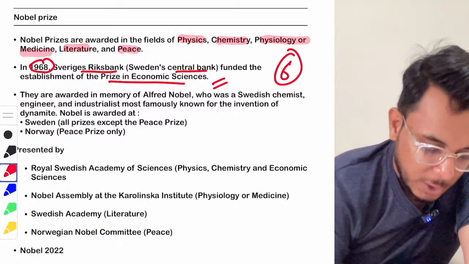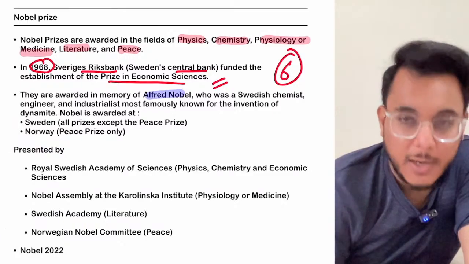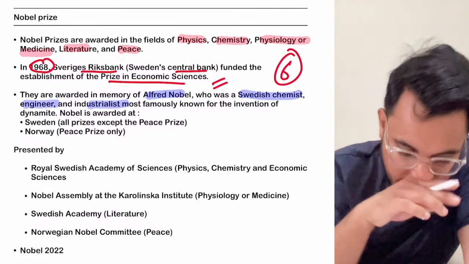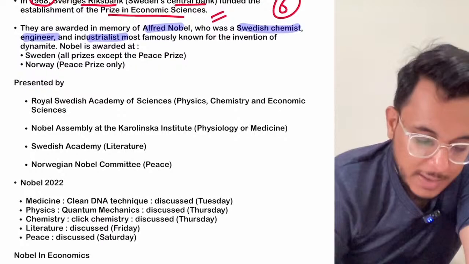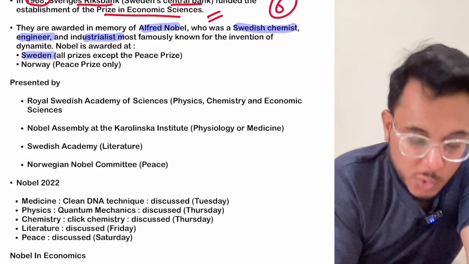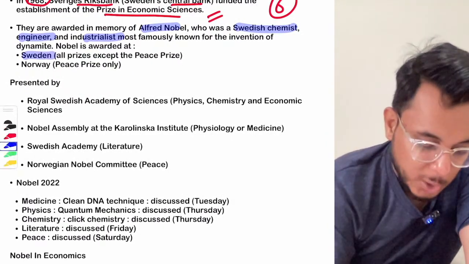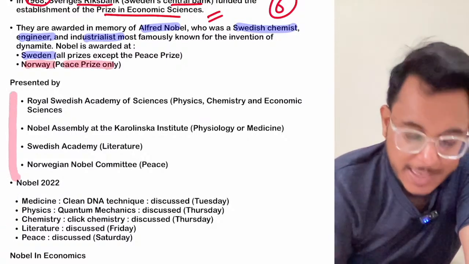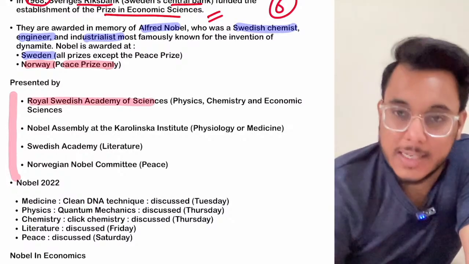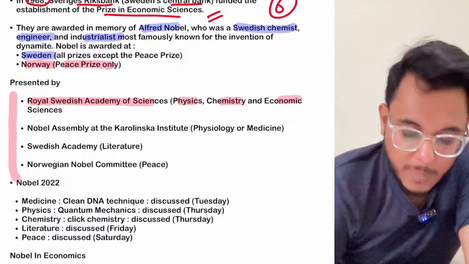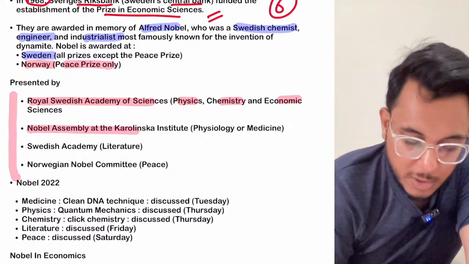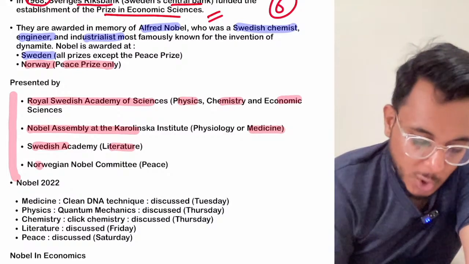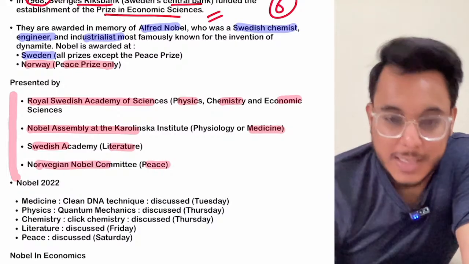The Nobel Prize is given in the memory of Alfred Nobel, who was a Swedish chemist, engineer and industrialist. All the Nobel Prizes are given in Sweden except the Nobel Prize for Peace, which is given in Norway. They are presented by different agencies. The Royal Swedish Academy of Sciences provides the Nobel Prize in Physics, Chemistry and Economics. The Nobel Assembly at Karolinska provides the Nobel Prize in Medicine. The Swedish Academy provides the Nobel Prize in Literature, and the Norwegian Nobel Committee provides the Nobel Prize in Peace.